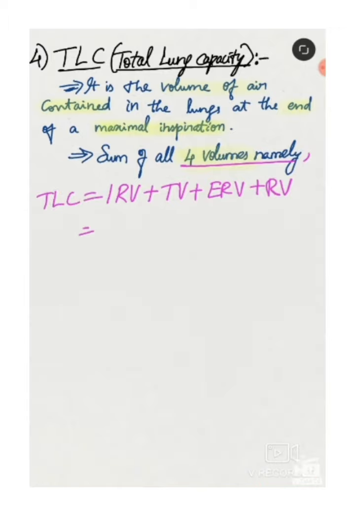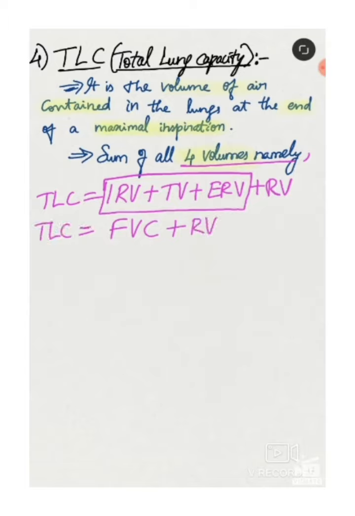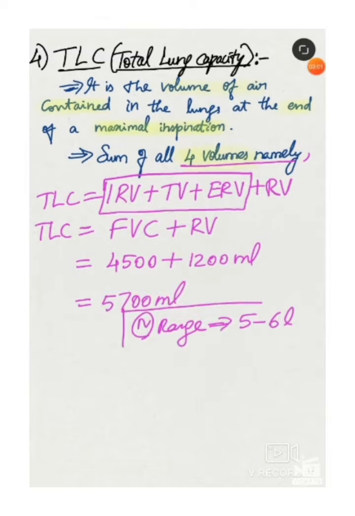Or else the formula can be shortened. For forced vital capacity, we saw the sum of these three. So we can write forced vital capacity plus residual volume in a simpler form. Normal value of forced vital capacity was 4500 plus residual volume 1200 ml, the total being 5700 ml, between 5000 and 6000, so 5 to 6 liters.